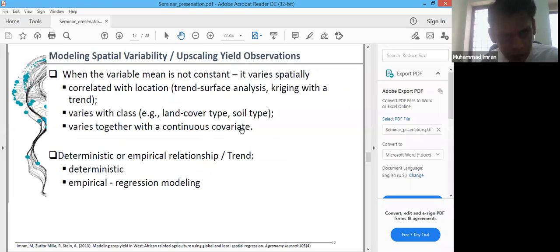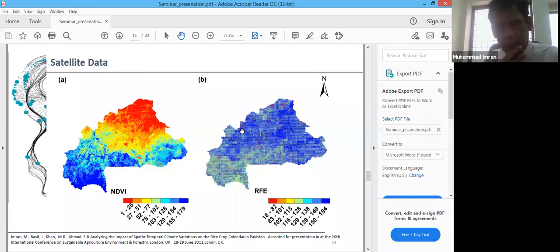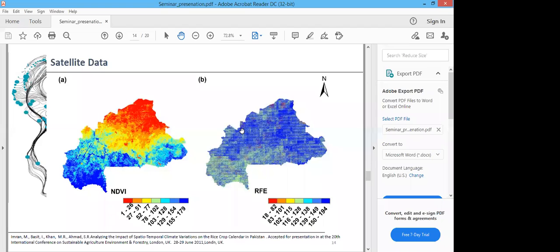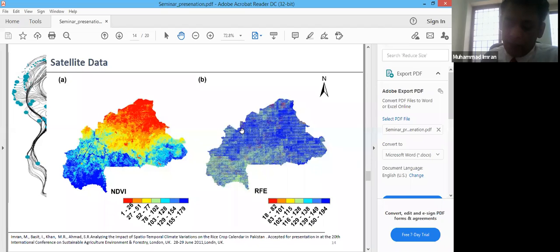I mean, you are talking about these satellite data. Yes. So, NDVI, for instance, I am just giving an example. NDVI is a measure of greenery. It itself is not giving anything else. It's just giving the measurement of greenery, how the green vegetation is varying in space. Or green color, I must say, is varying in space.